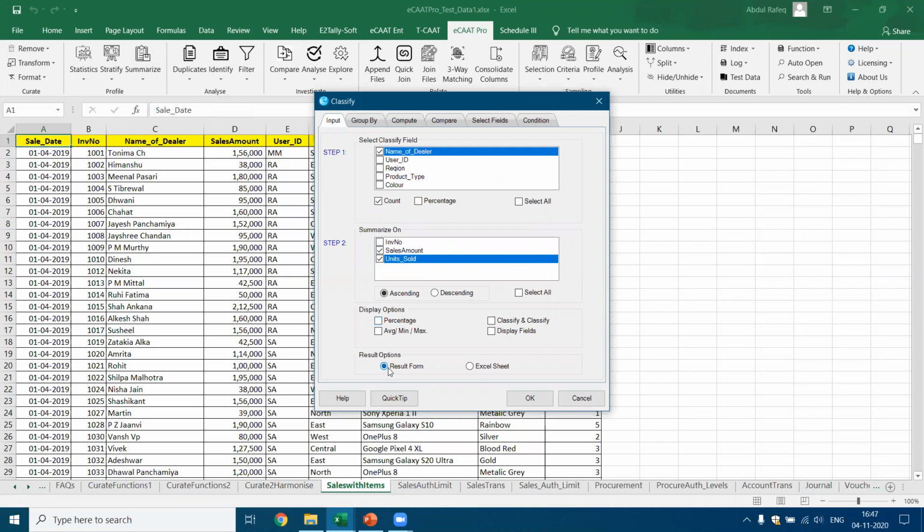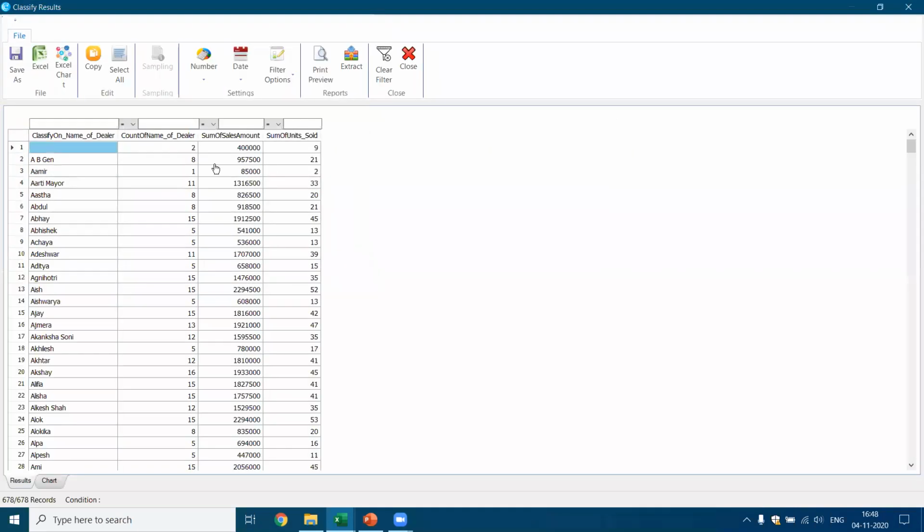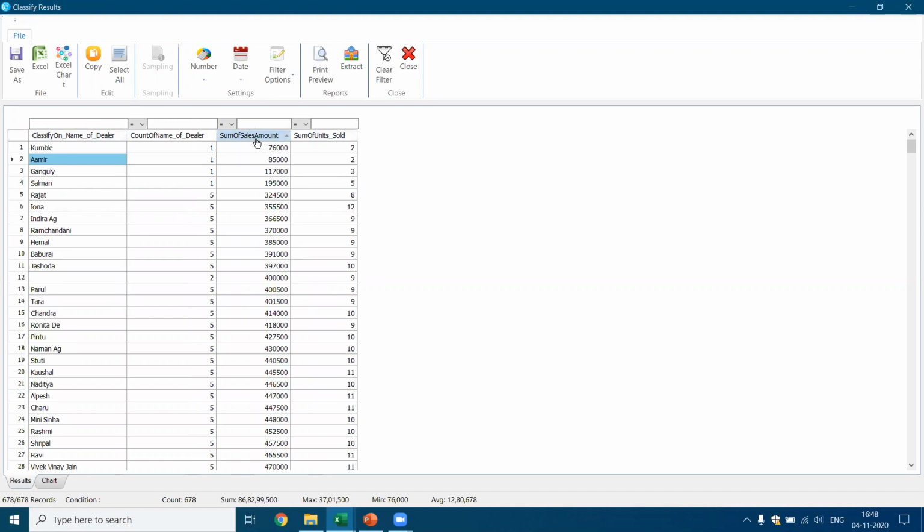Here I said I want a result field. I can do it for one at a time, or I can select all the fields. When I select multiple fields, all these fields will be selected and added separately as a worksheet. When I say OK, you find all these are done. Now you see, at one glance, you'll get the result. For classify, you find there are two which are blank. You get for each name of the party the total number of transactions which have happened, the count and the sum. And you can also sort this dynamically, in ascending or descending order.